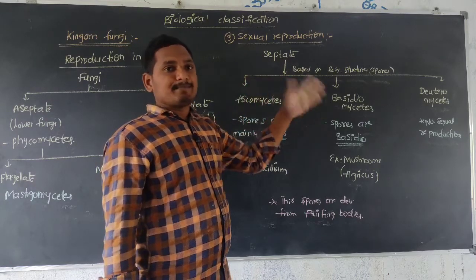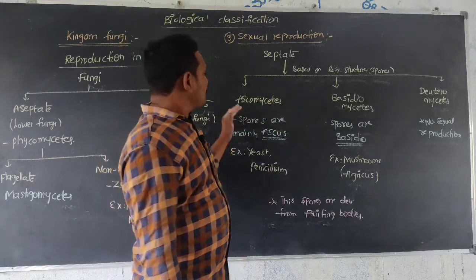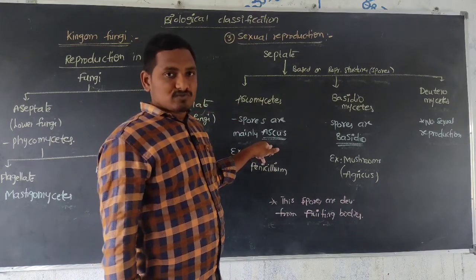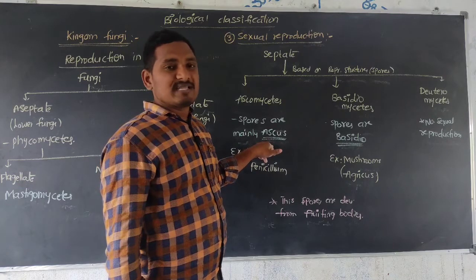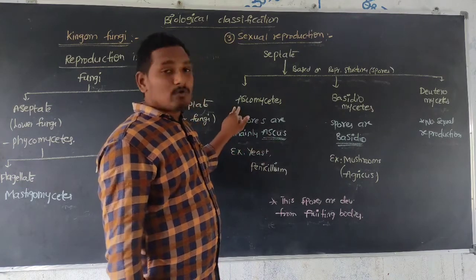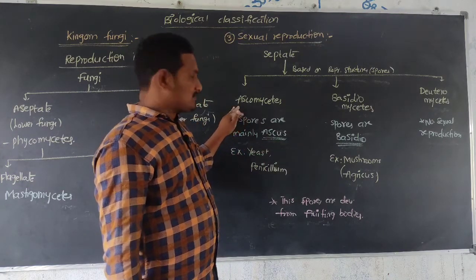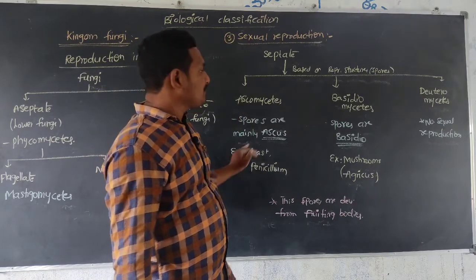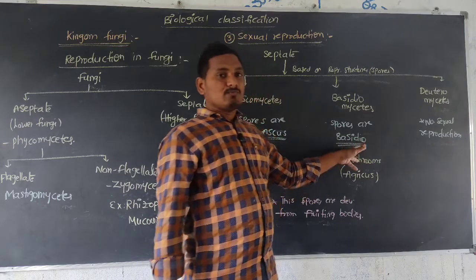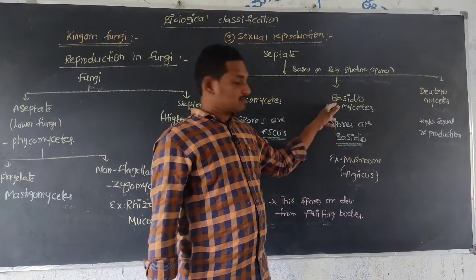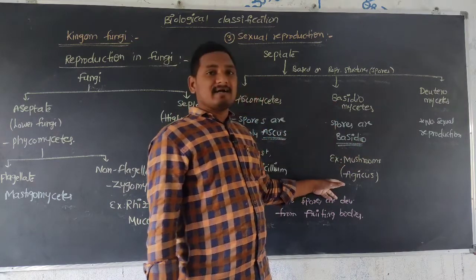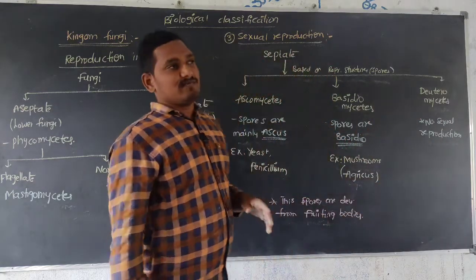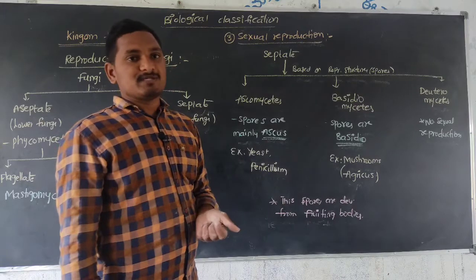Ascomycetes produce ascus type of spores. Examples are yeast and penicillium. Basidiomycetes produce basidiospores. Examples are mushrooms and agaricus. In Deuteromycetes, sexual reproduction is absent.